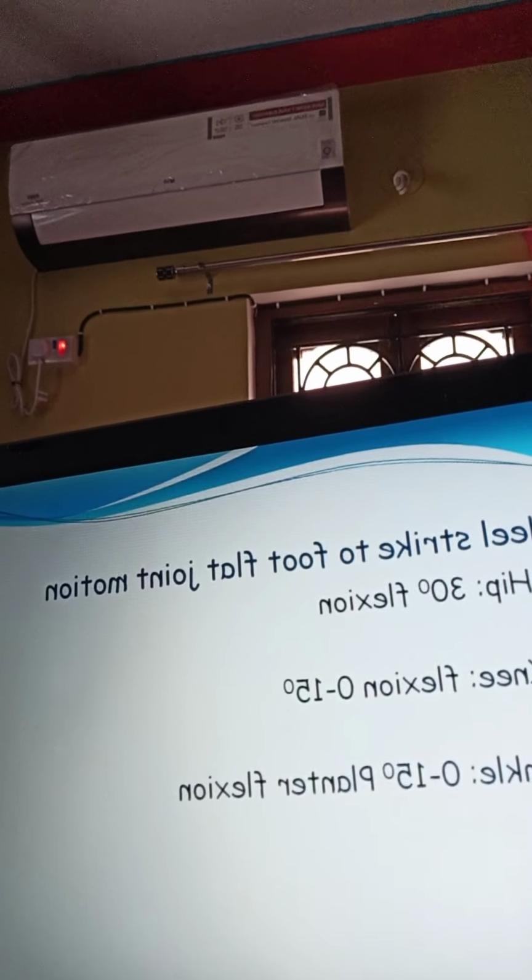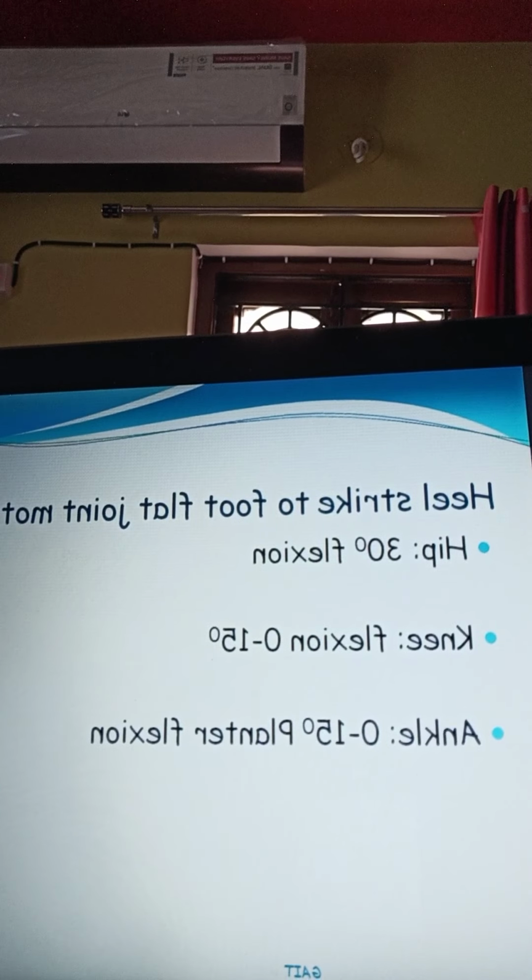So next we will talk about how the heel strike to foot flat joint motion will occur. Today I will explain it. During the heel strike to foot flat, the first portion of the stance phase, mainly the hip goes into 30 degrees of flexion, the knee into flexion of about 0 to 15 degrees, as well as the ankle into plantar flexion of about 0 to 15 degrees.